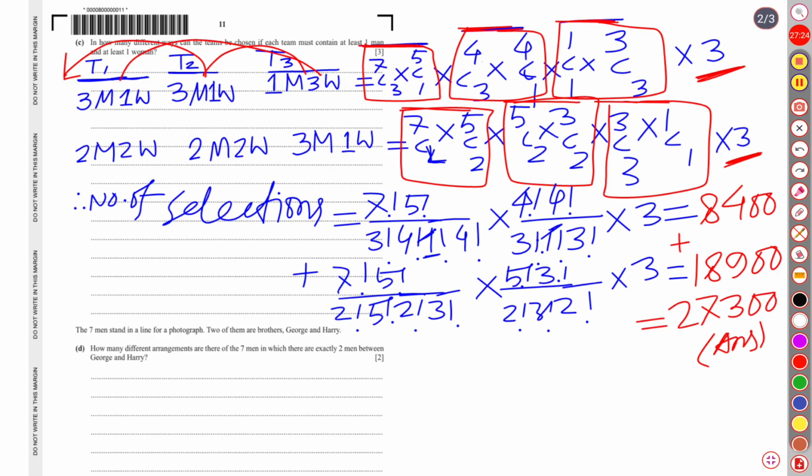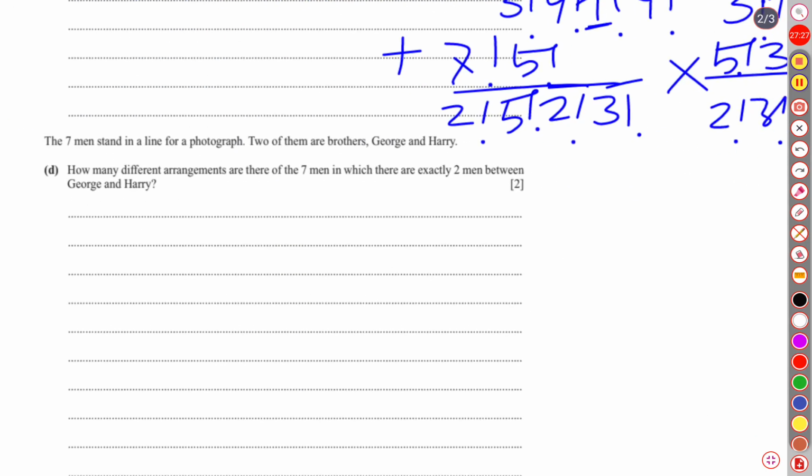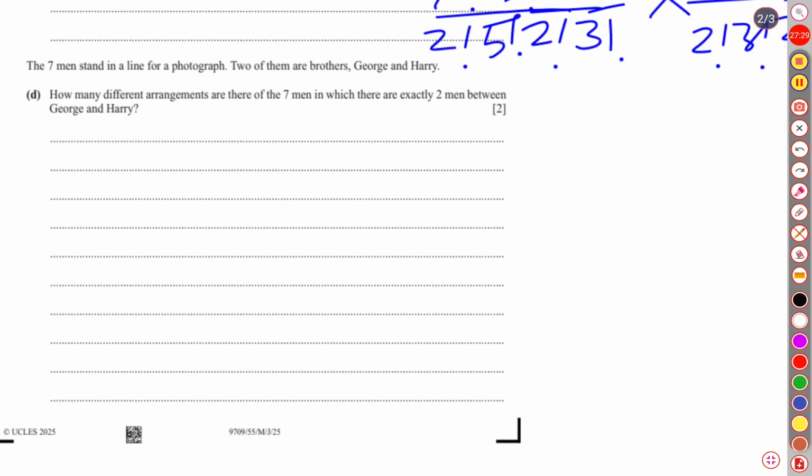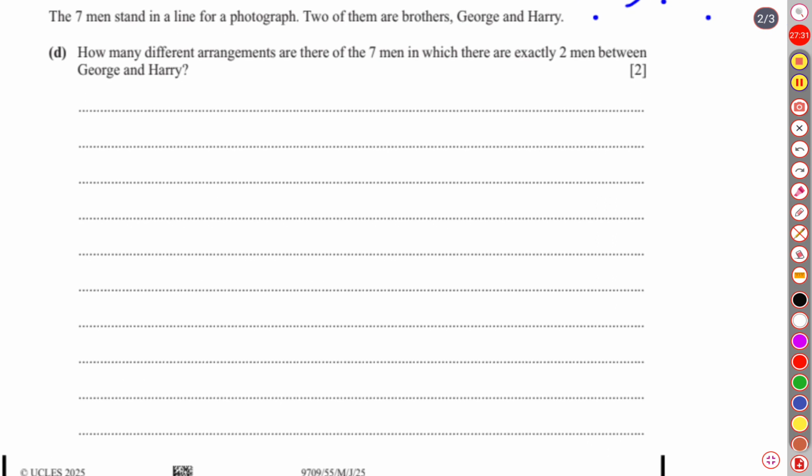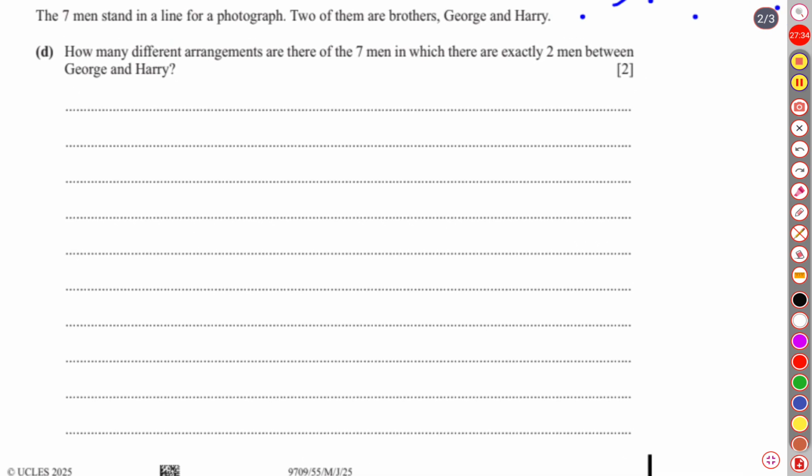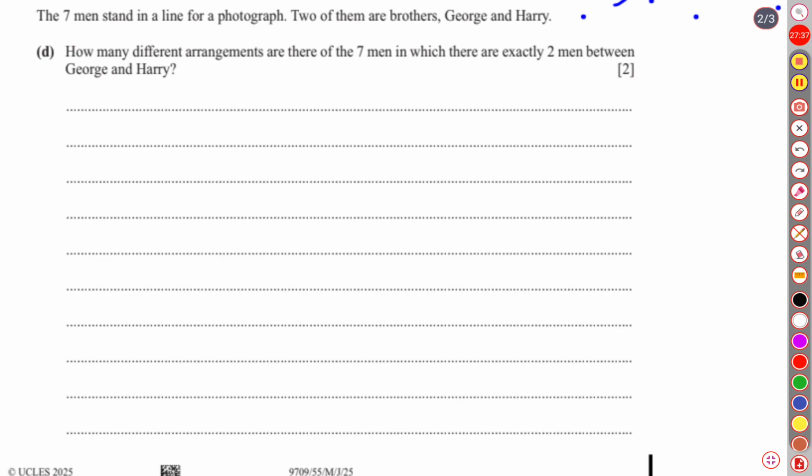D says the 7 men stand in a line for a photograph. Two of them are brothers, George and Harry. How many different arrangements are there of the 7 men in which there are exactly 2 men between George and Harry? Okay, this is not difficult at all. First of all, George and Harry are two brothers. So let us see G, then in between them there will be exactly two, and then there comes Harry. So 4 members have already gone away. There remain 3 to make 7.